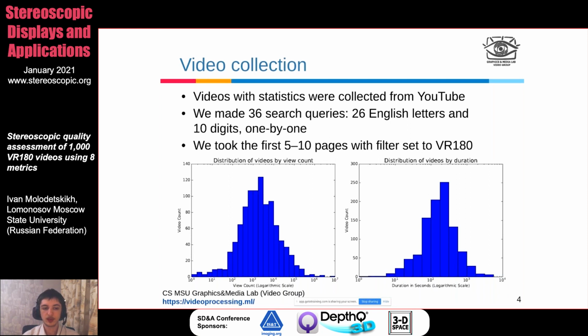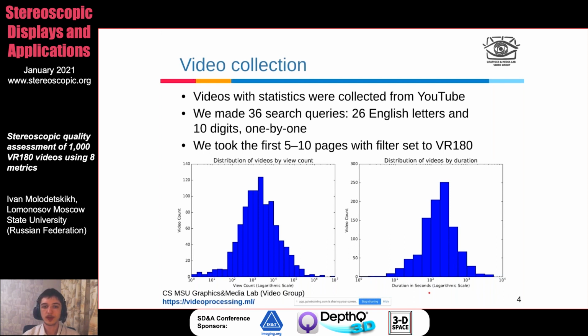On the left, it is the distribution by YouTube view count. So the x-axis shows view count on a logarithmic scale. And this shows that most of our videos lie somewhere between 10,000 and 100,000 views on YouTube. And on the right, we have a distribution of videos by duration in seconds. Once again, the x-axis is logarithmic, and most of our videos are 10 to 20 minutes long on average.